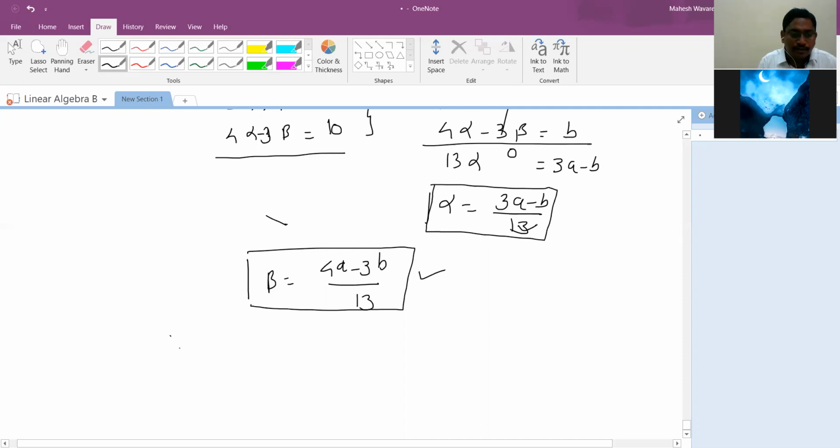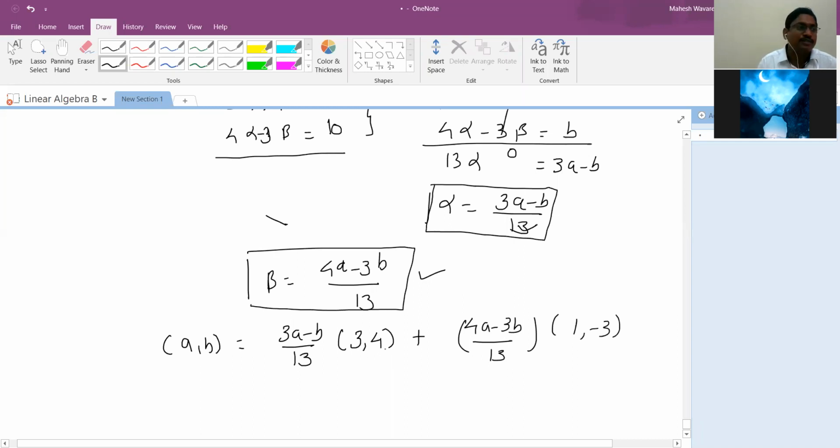So what you did, you have written ab as alpha. You find alpha. What is alpha? It is a minus b upon 13 into u. Value of vector u1 is 3 comma 4, and value of beta is 4a minus 3b. This is your beta, and value of that vector is 1 comma minus 3. So every vector a and b are just representative. Every vector in a comma b is written as the combination of these two vectors.